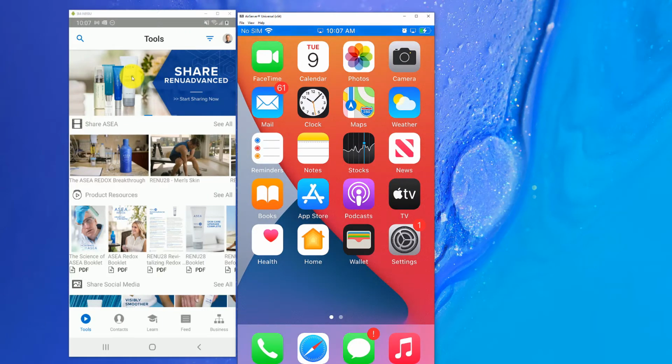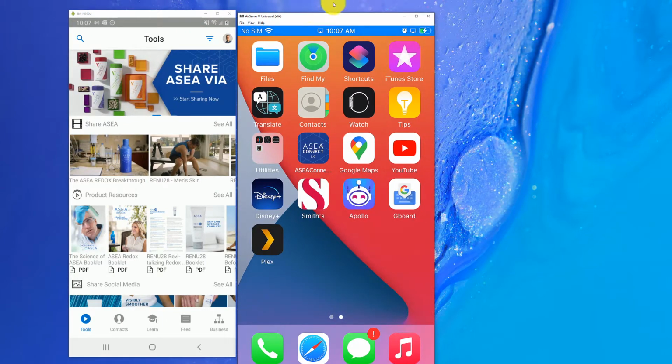Beautiful. All right. Now that we have that pulled up, let me open up the ASEA Connect app.